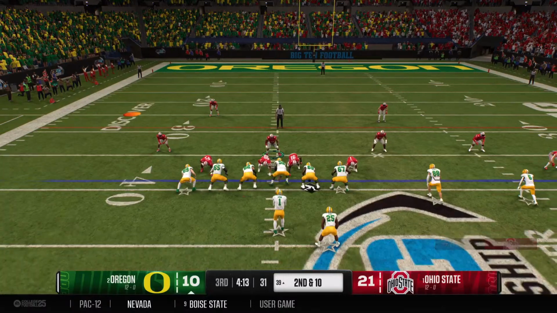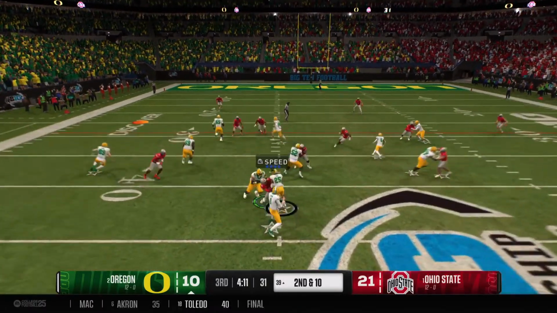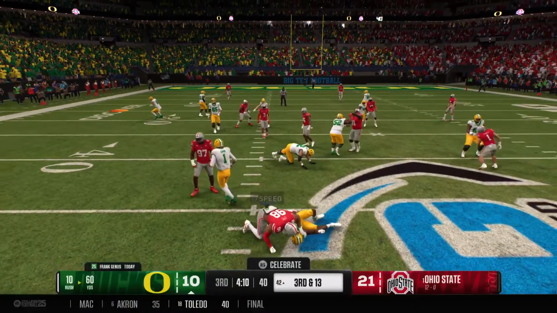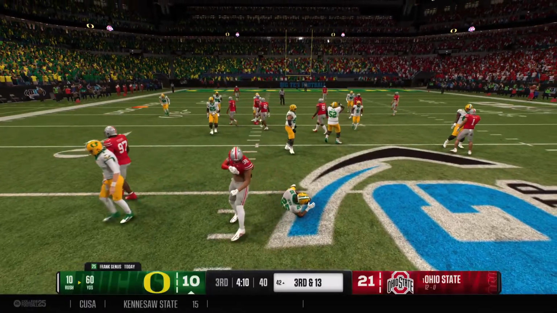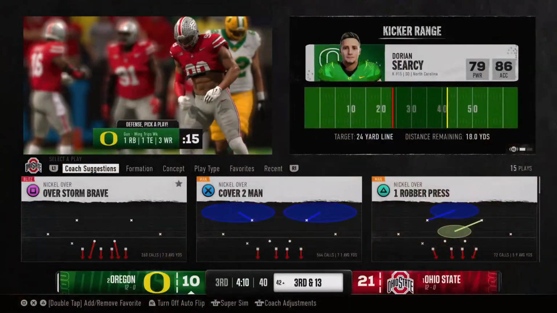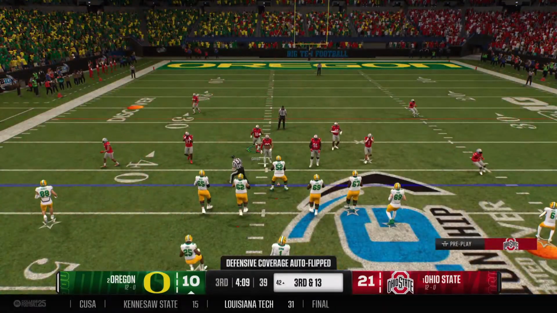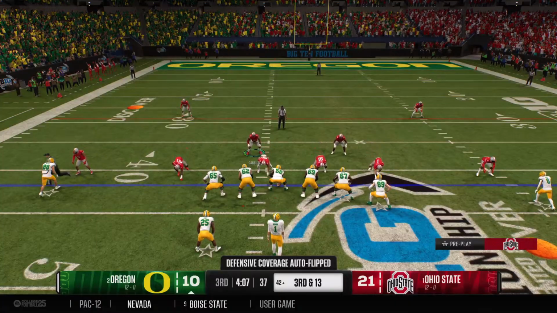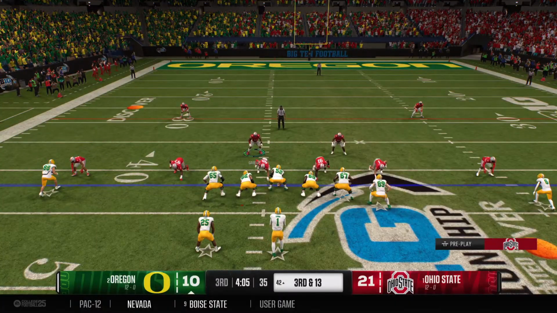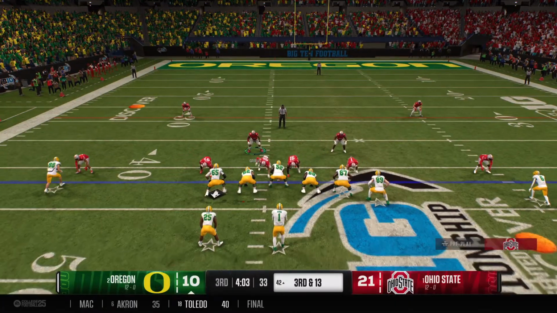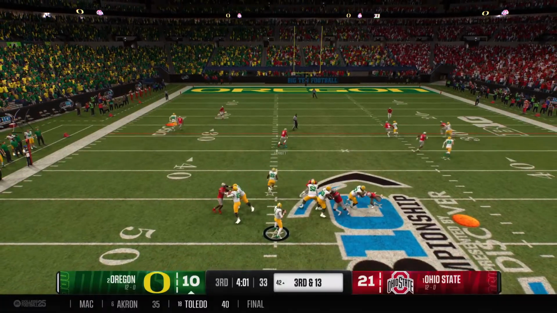Out of the shotgun, he hands it off. Goes backwards, losing 3 yards there. Well, they don't block the defensive end and he shows some quickness, Kirk, getting around the edge that time. Yeah, this guy's usually getting around the edge to put pressure on the quarterback, but he reminds everybody here that this guy's a complete package.